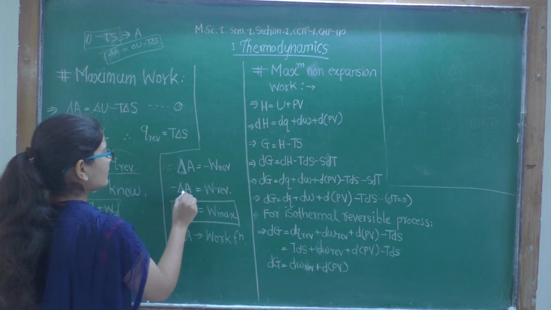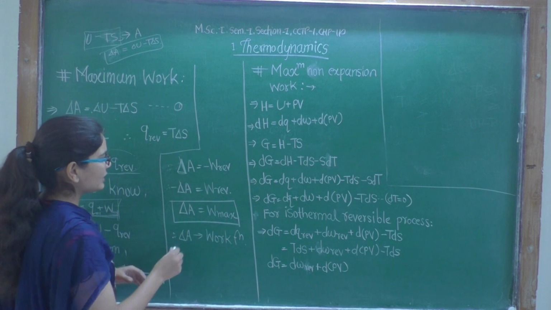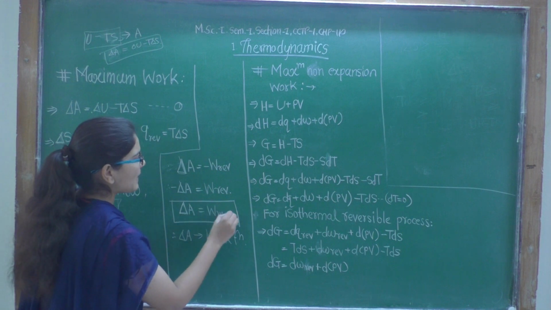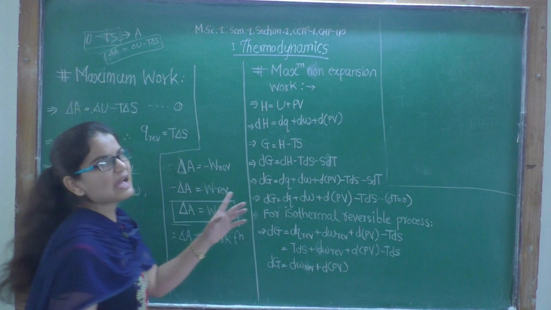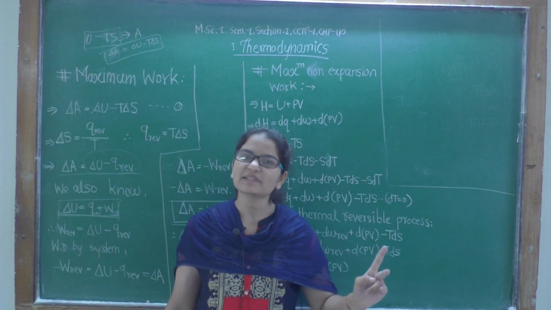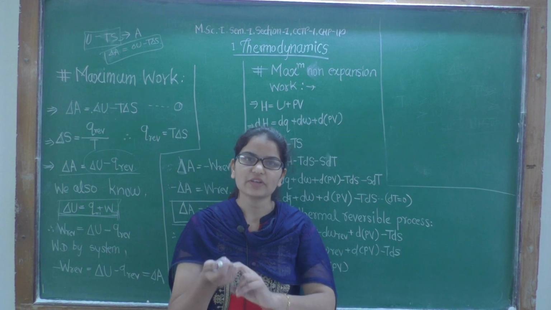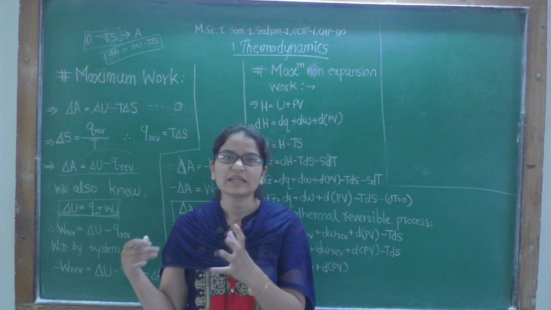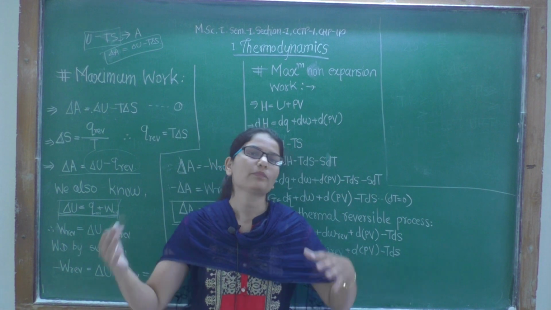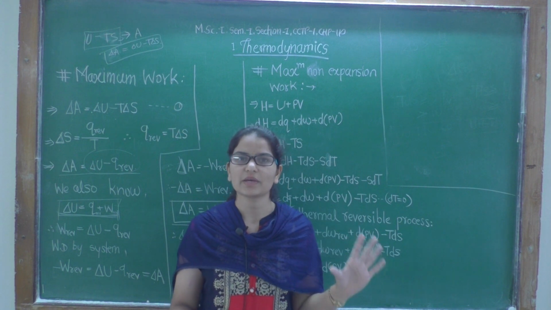And if we take only the magnitude, then what will be the value? Delta A will be equal to maximum work. Why is this maximum? As we have already seen, there are two processes, one reversible and one irreversible, and the work done in a reversible process will always be greater than in an irreversible process, and also the work done in a reversible process will be maximum.